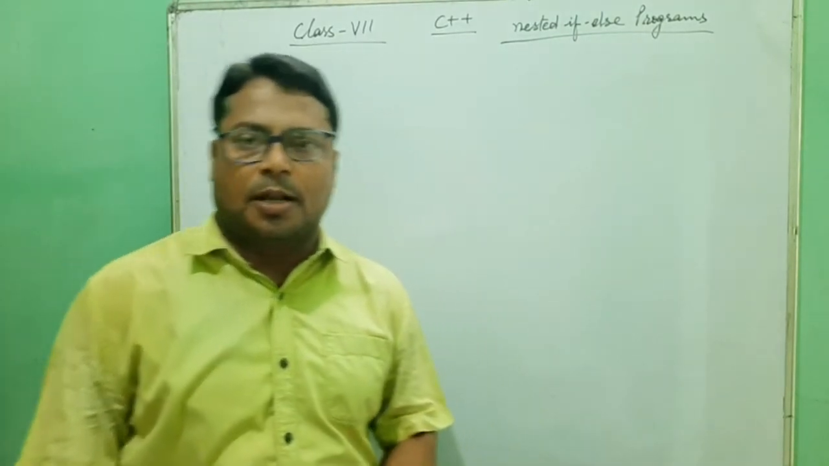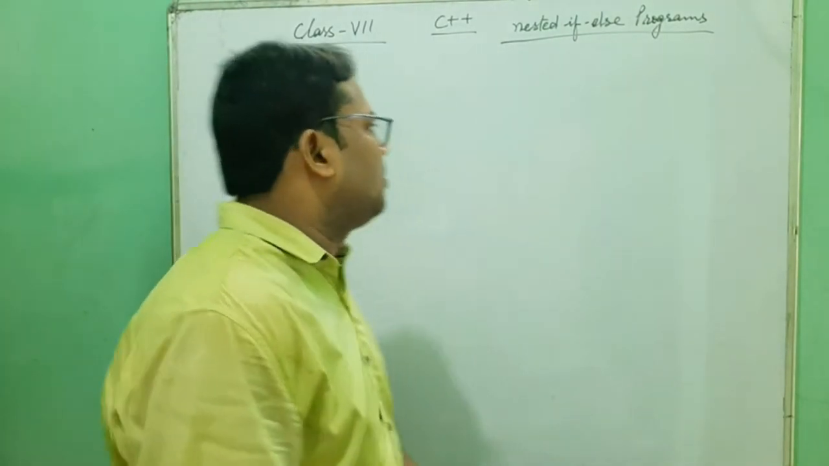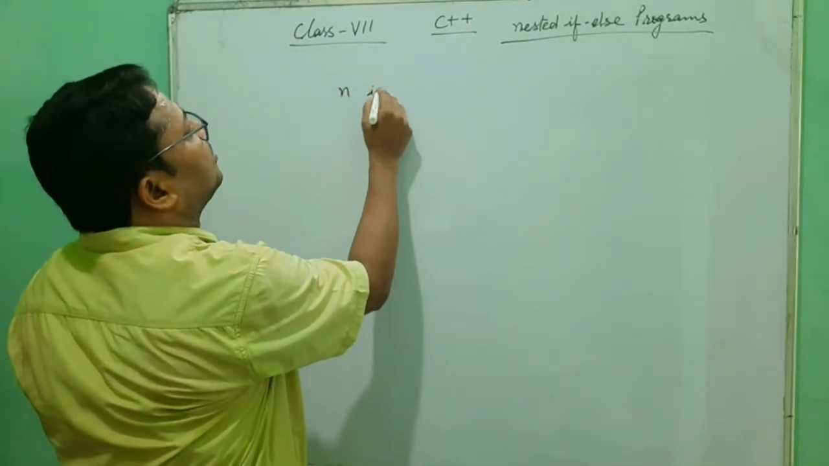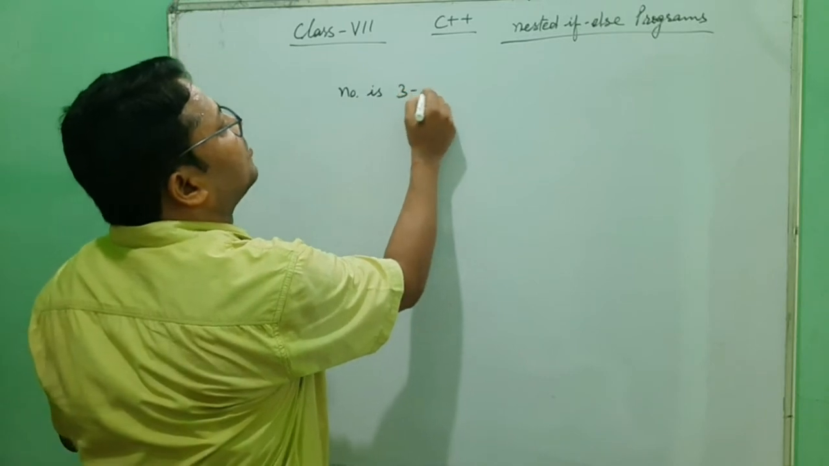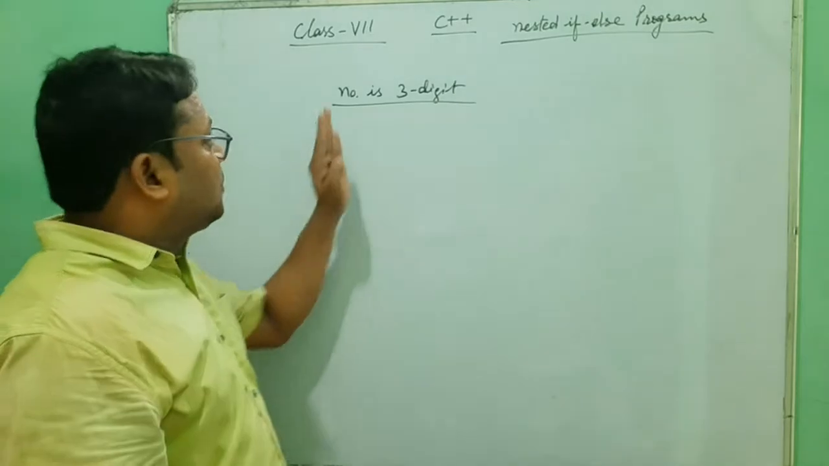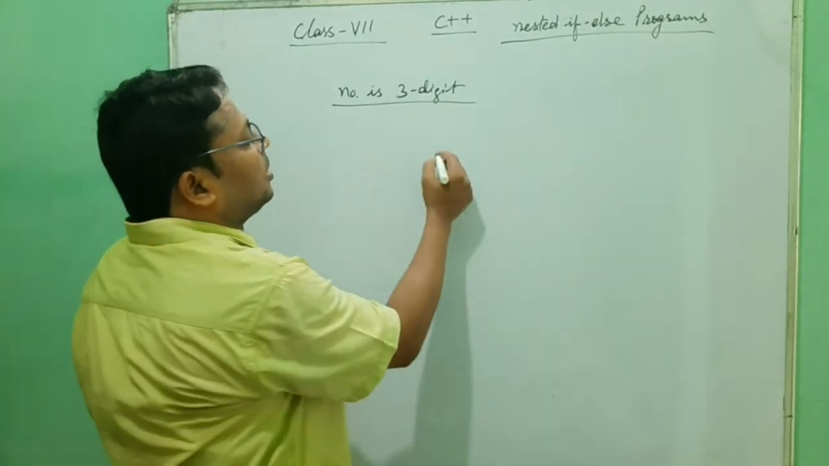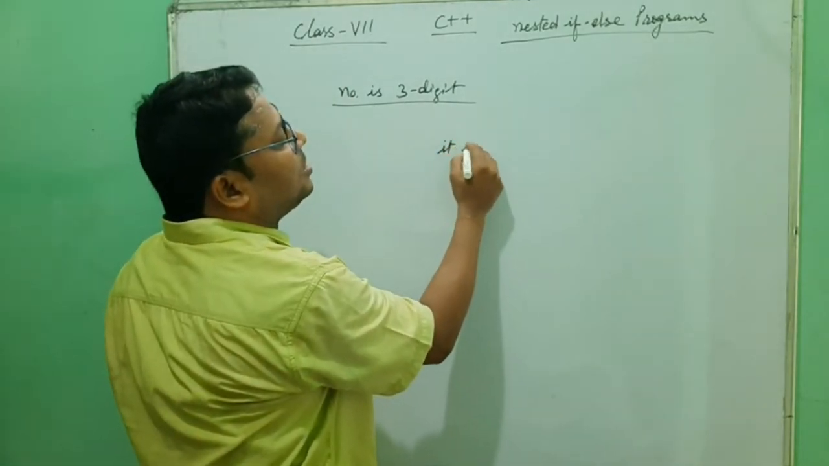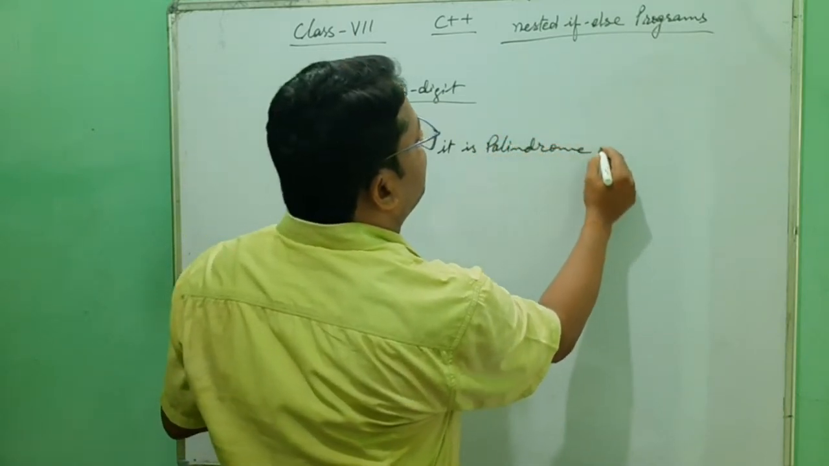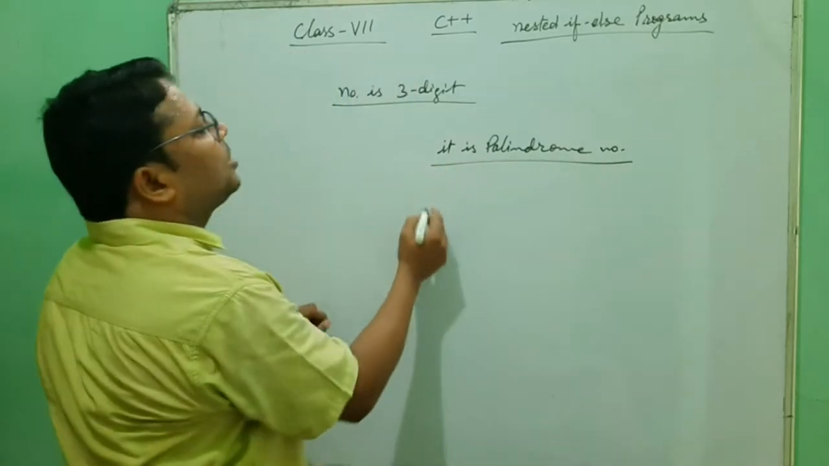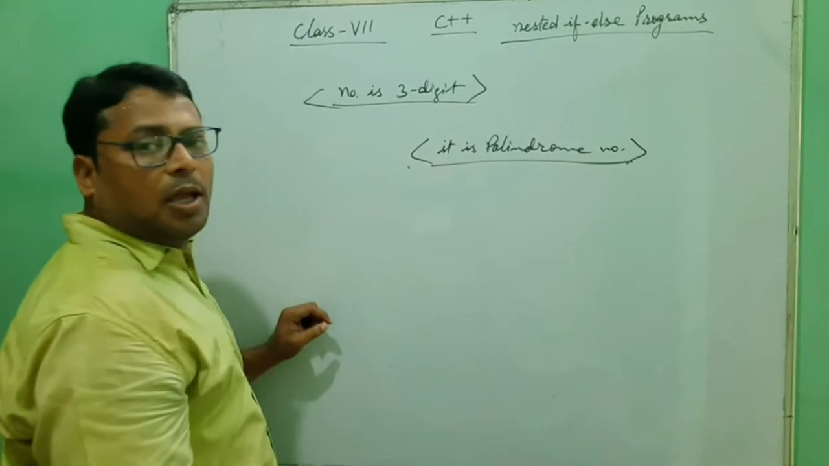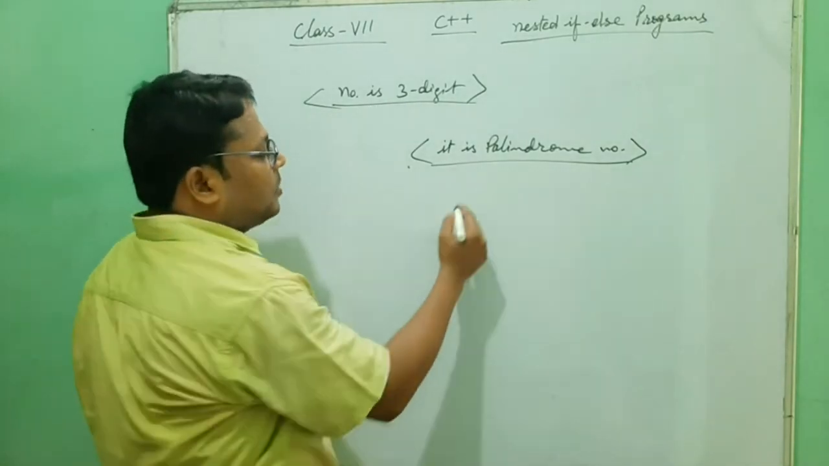At first we understand another example based on the palindrome number. So one number is a 3-digit number; at first we have to check that it is a 3-digit number. Okay, if it is a 3-digit number, then we have to check it is a palindrome number. What is that question? The question is that you have to check that the number is 3-digit, then you have to check palindrome number.